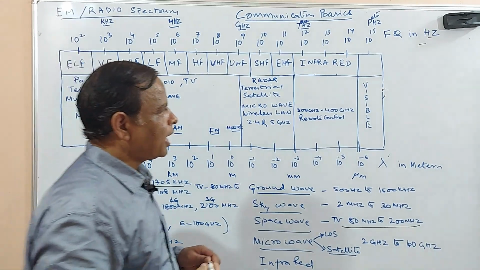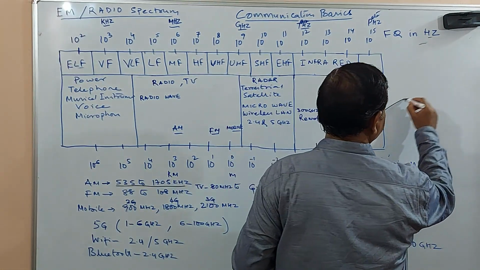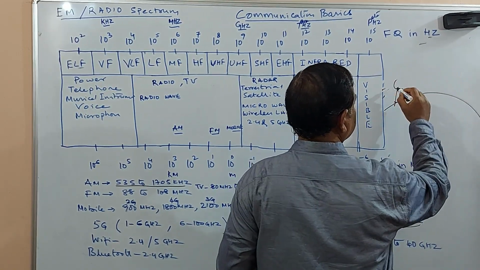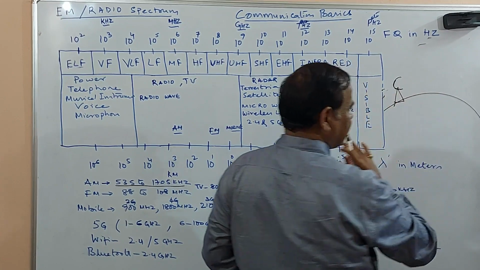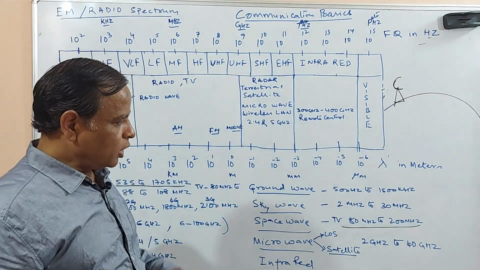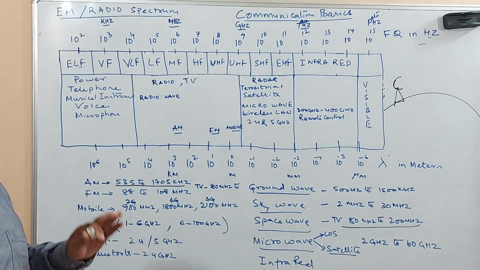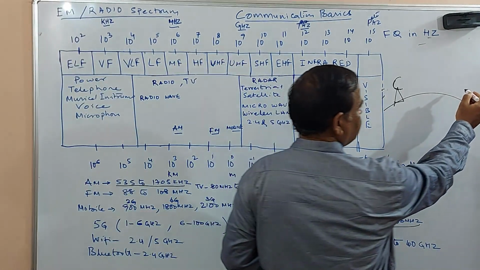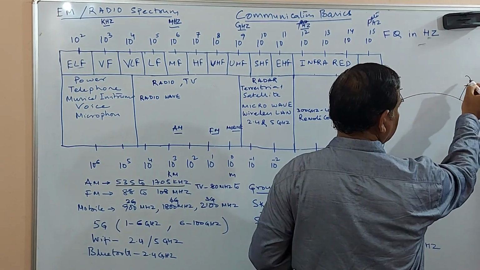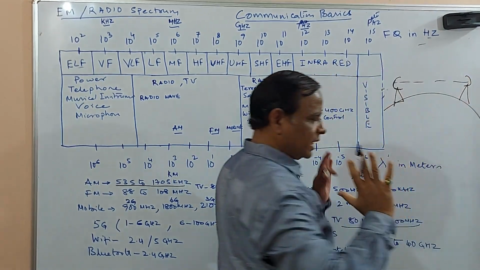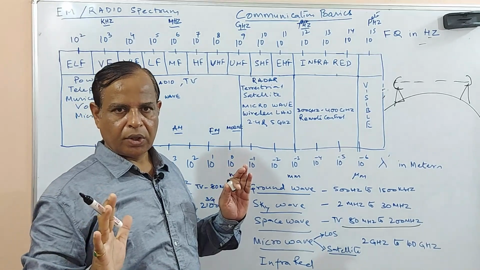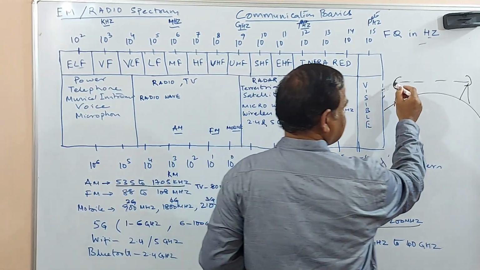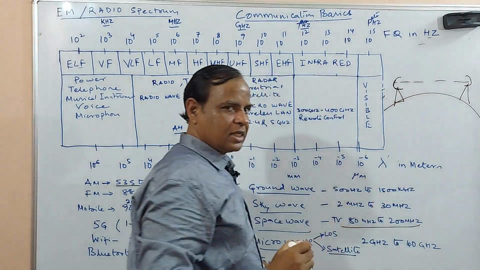So now you will have a directional antenna like this. It has to be directional. Now in the microwave range, it is line of sight. Suppose you want to transmit, the transmitter and the receiver should face each other. So that is what line of sight is. Directly it is reaching the receiver.